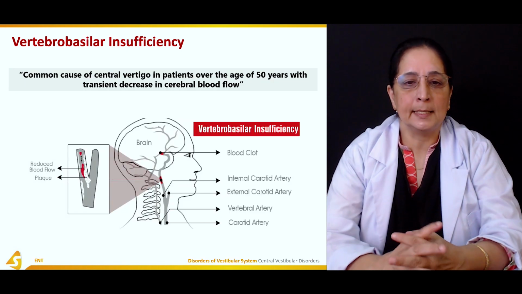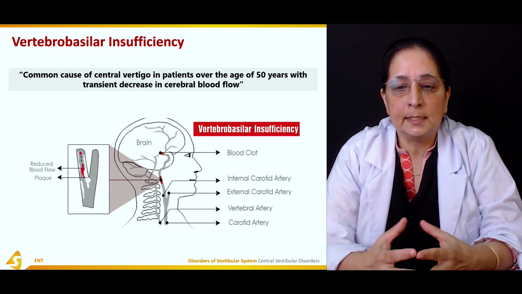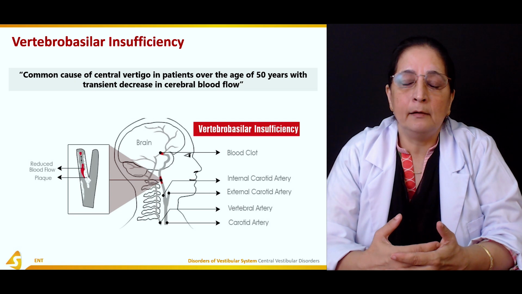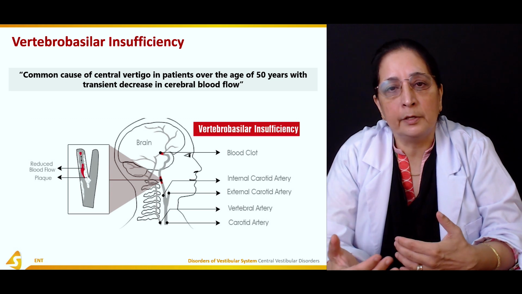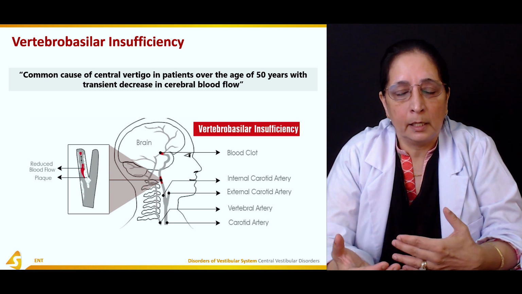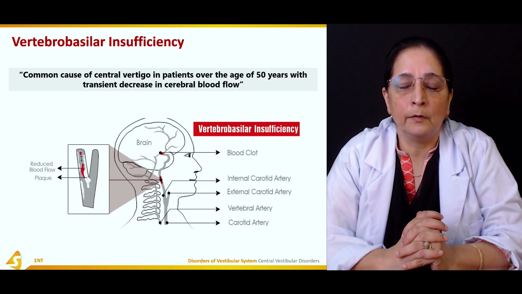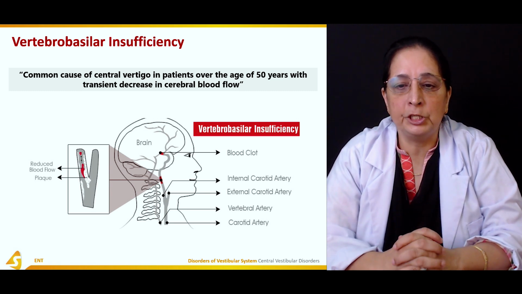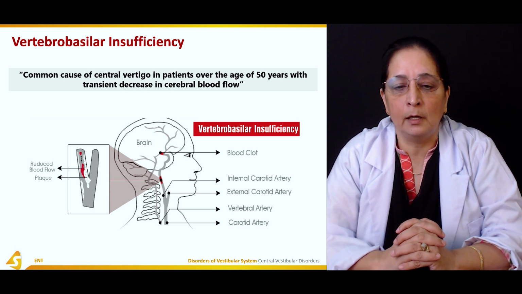So vertebro-basilar insufficiency, as the name shows, vertebral basilar insufficiency. Insufficiency is the term mainly used when there is decreased supply of blood, and decreased supply of blood leads to different conditions like dizziness and shock and coma and all those conditions as a result of insufficiency. So a common cause of central vertigo in patients above 50 years of age is a transient decrease in cerebral blood flow.